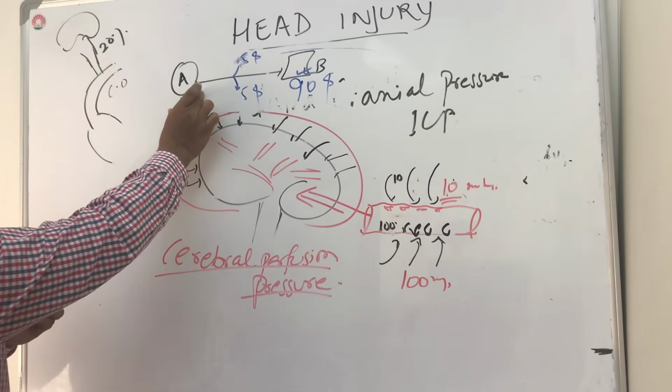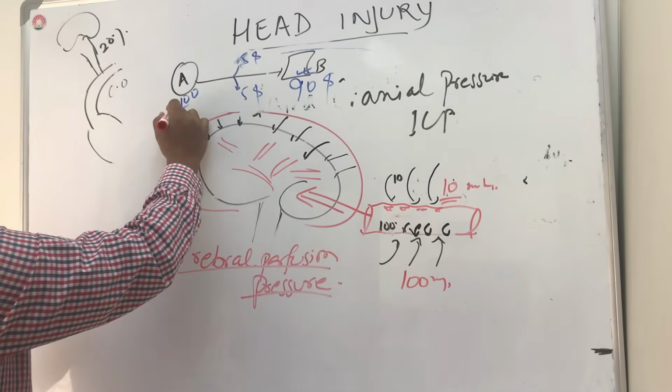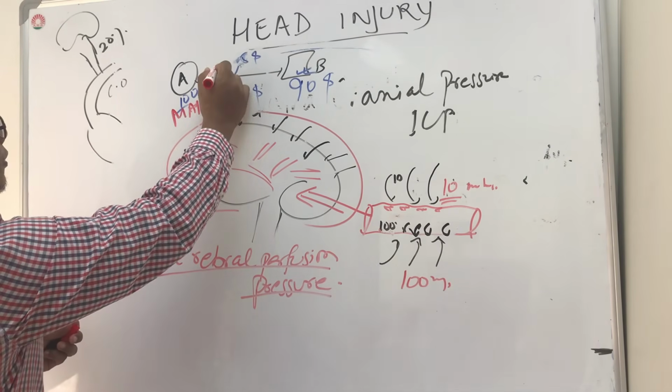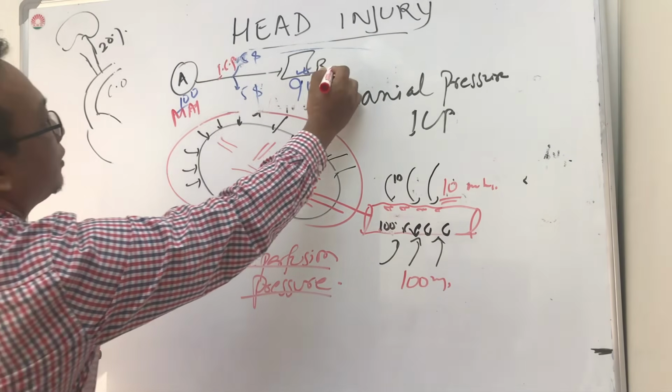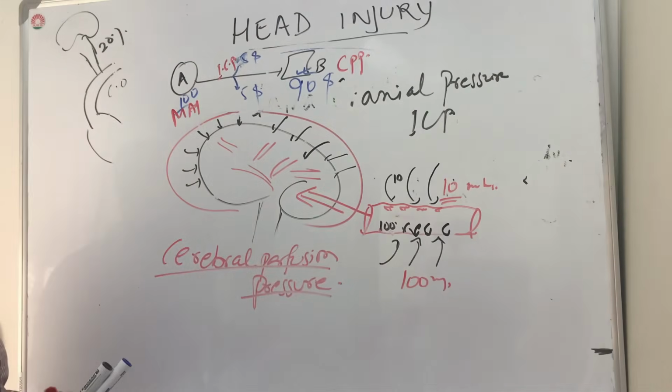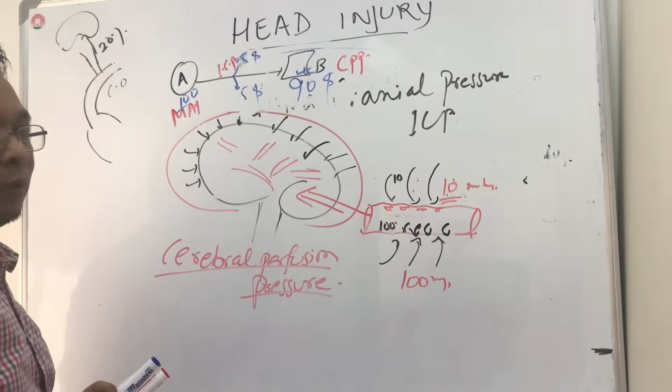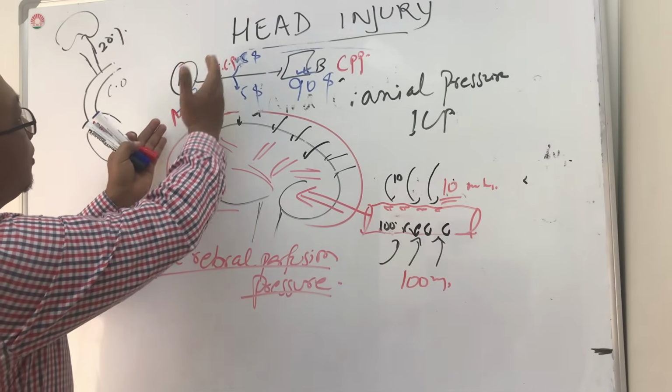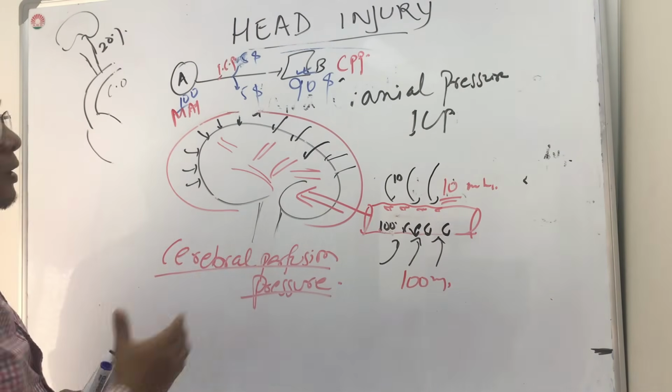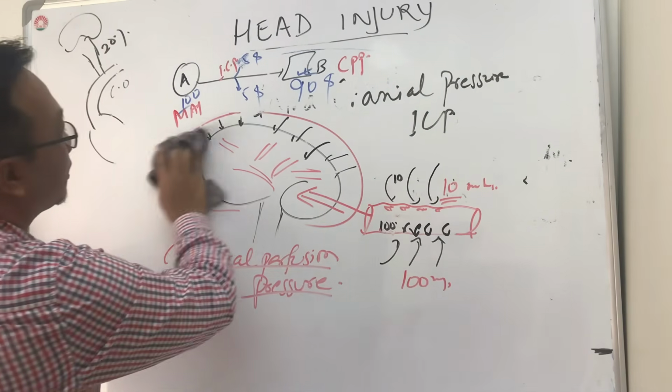So this is mean arterial pressure. This is intracranial pressure, and this is cerebral perfusion pressure. So how will you calculate cerebral perfusion pressure, so how much he is receiving? How will you calculate that? You take the mean arterial pressure minus intracranial pressure. That's how we calculate.